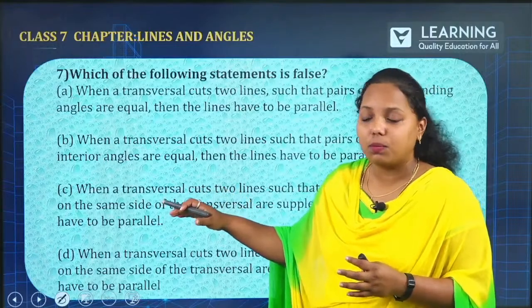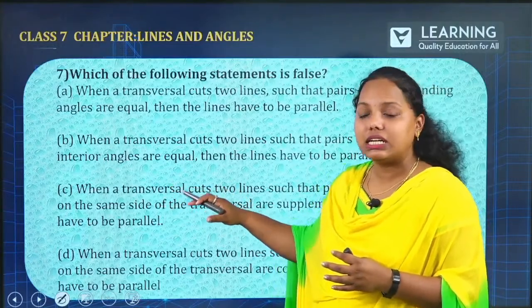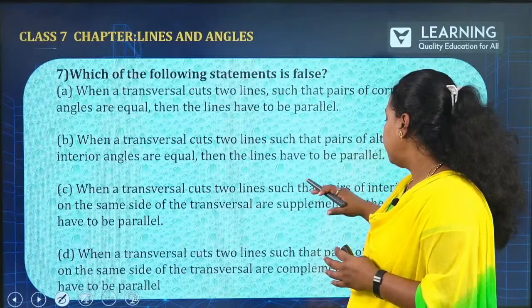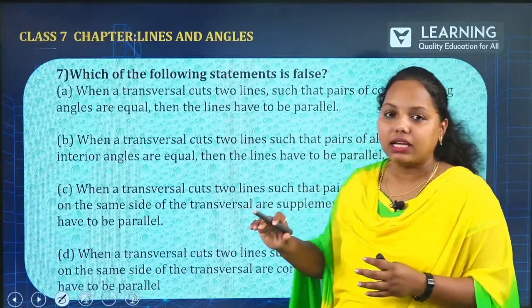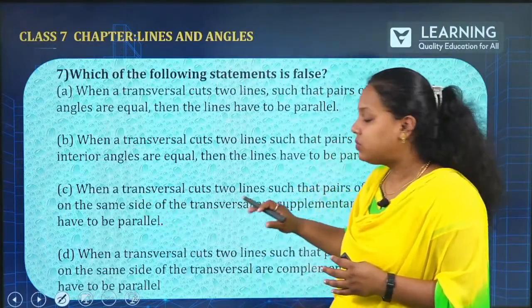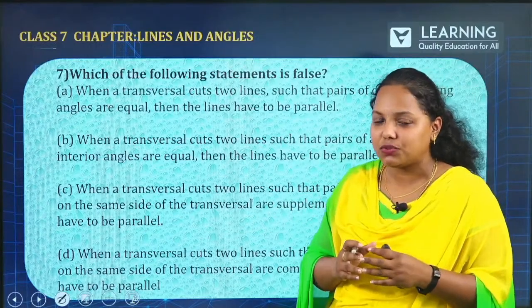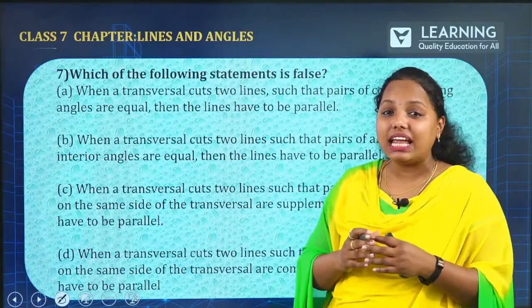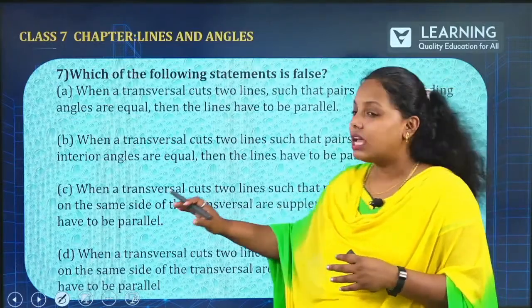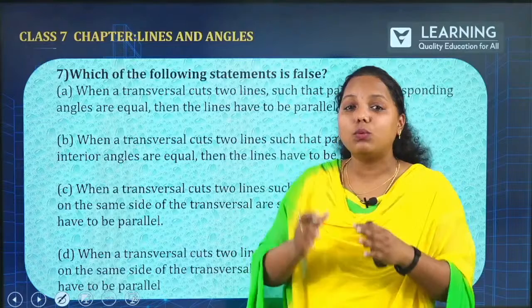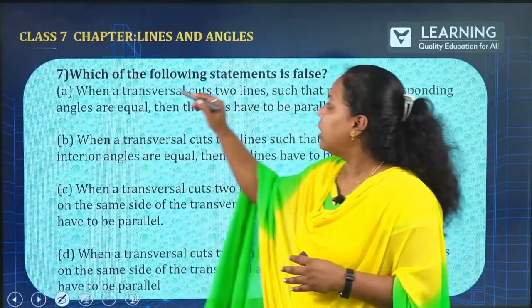How about the third option? When a transversal cuts 2 lines such that pairs of interior angles on the same side of the transversal are supplementary. What is the meaning of supplementary? It is 180 degrees. Then the lines have to be parallel. Just remember the picture over there.